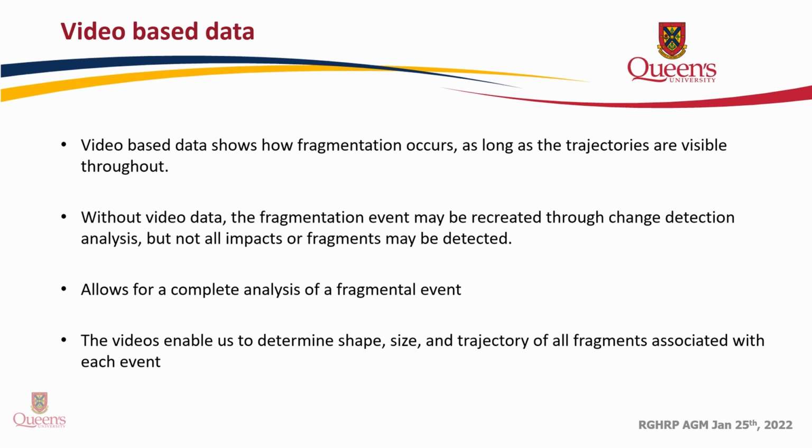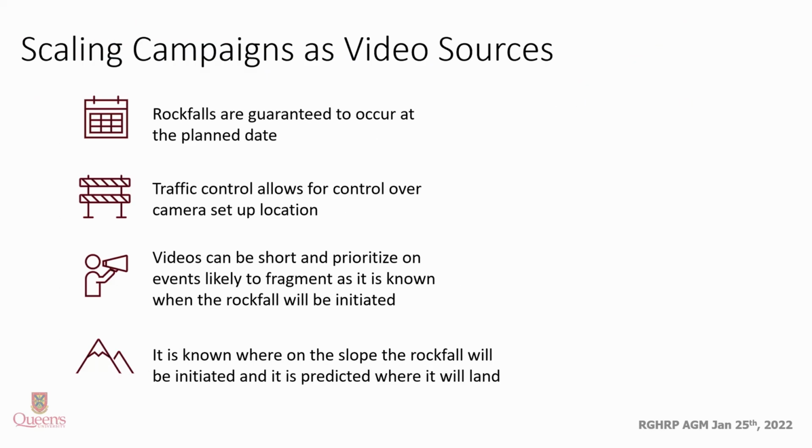The fragment shape and size is very hard to understand with change detection analysis. Whether it was a single fragmentation event or multiple fragmentation events cannot be fully understood without the real-time analysis that video-based data provides. Video-based data also allows for a complete analysis of a single fragmental event. It allows it to be broken down frame by frame. And ideally, multiple angles are used to truly determine the size and shape, as well as complete trajectory of all fragments.